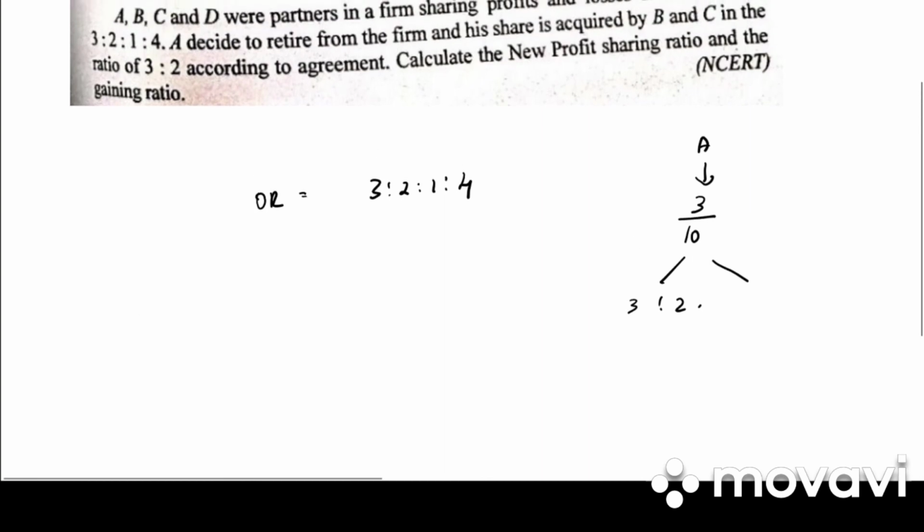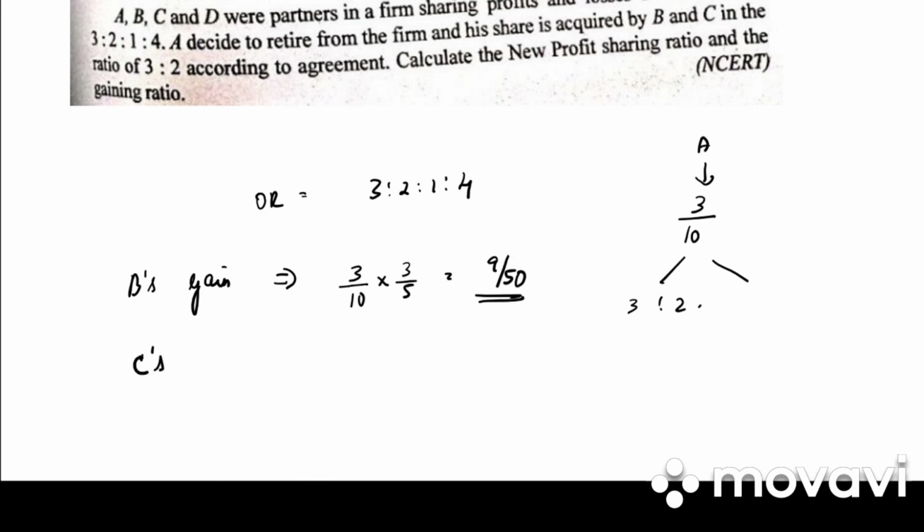So how can we get the new ratio now? A has retired from the firm. So what is B's gain? B's gain will be 3/10 into 3/5, that is 9/50. C's gain is 3/10 into 2/5, that is 6/50. Why have I done this? Because they have said in the problem that A decided to retire from the firm and the share is acquired by B and C in the ratio 3:2.